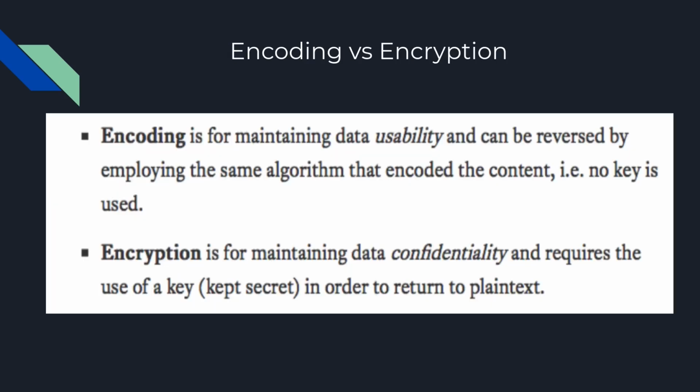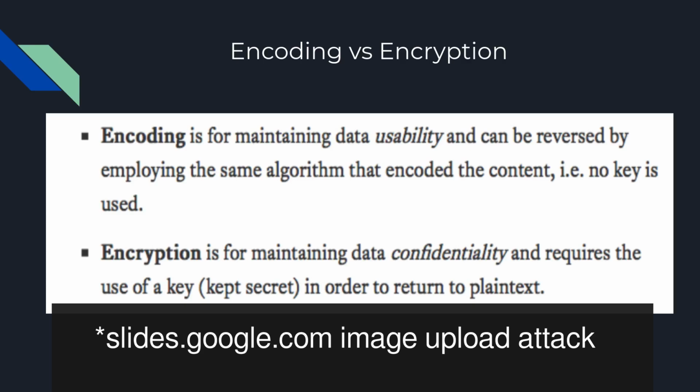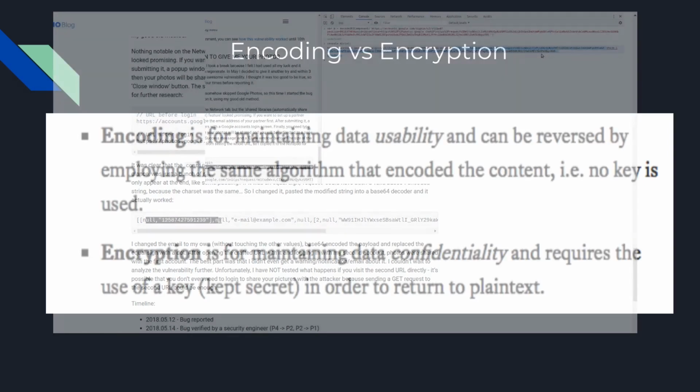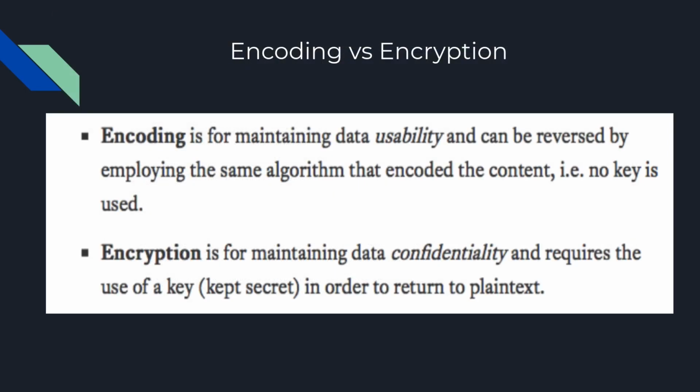As we saw in the invite spoofing attack in the last episode, Google was encoding the data because the data contained double quotes and similar things, spaces and all that, which was difficult to transmit on the HTTP media. So encoding was done. There is no key involved in that, and it doesn't involve any secrecy. So encoding shouldn't ever be used to transmit any secret data.